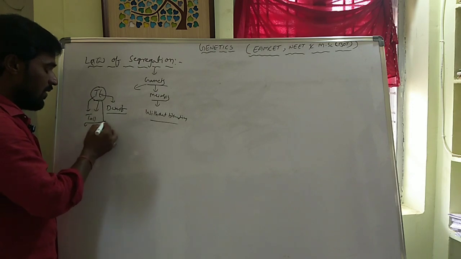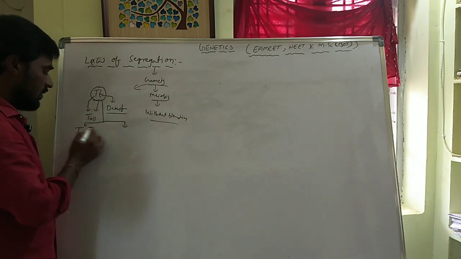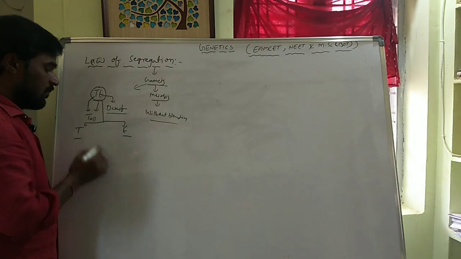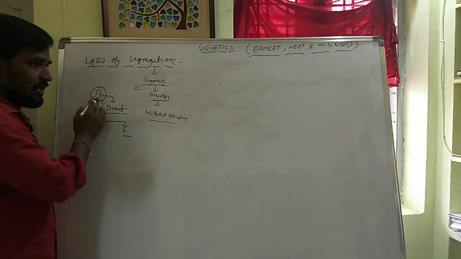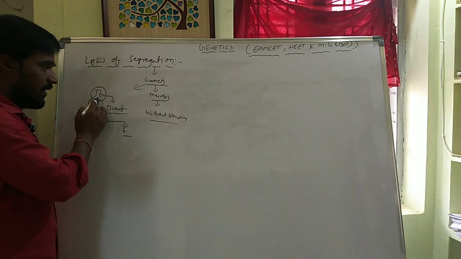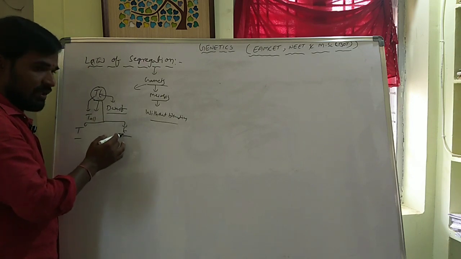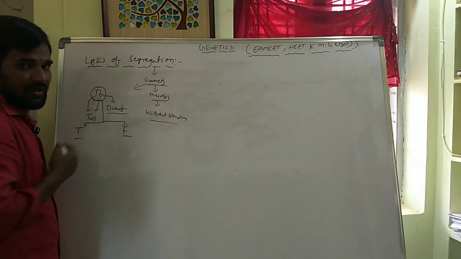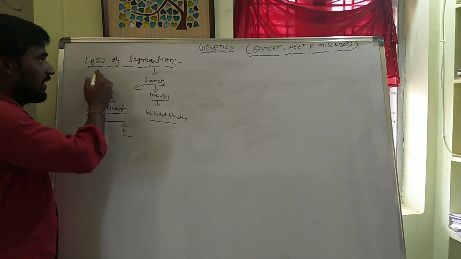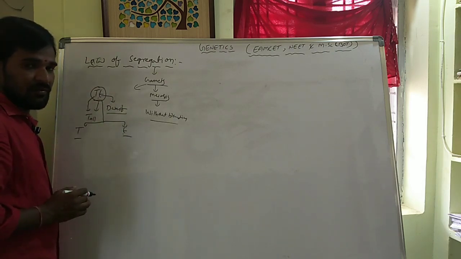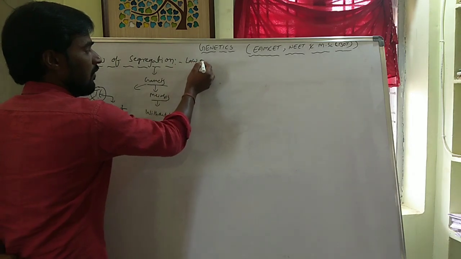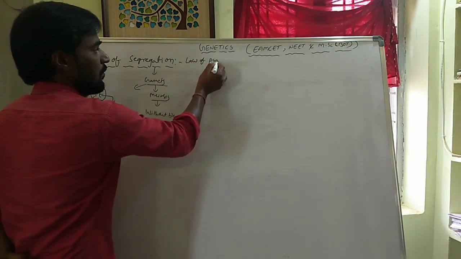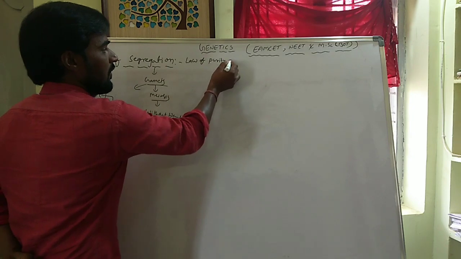When they are involved in meiosis division, pure gametes are developed. The paired alleles divide separately in a pure manner. That law is called the law of segregation, also called the law of purity of gametes.